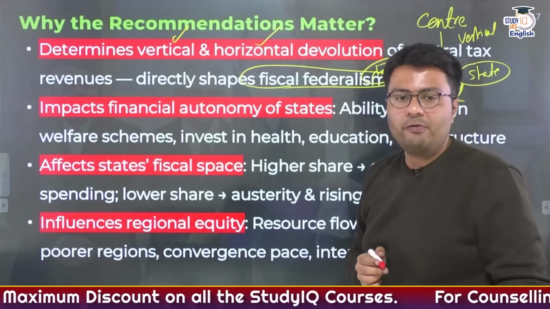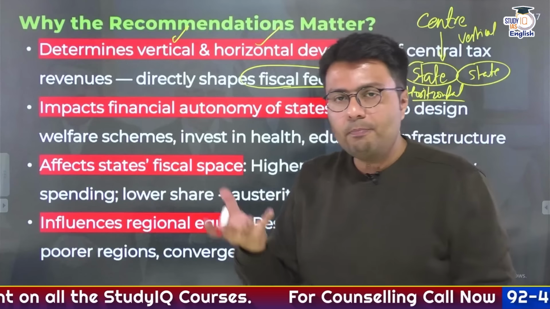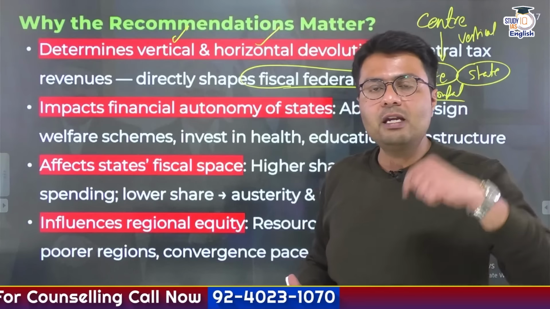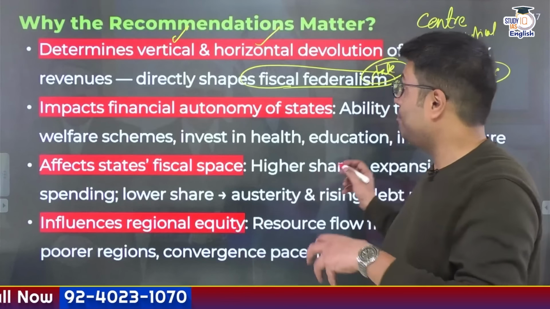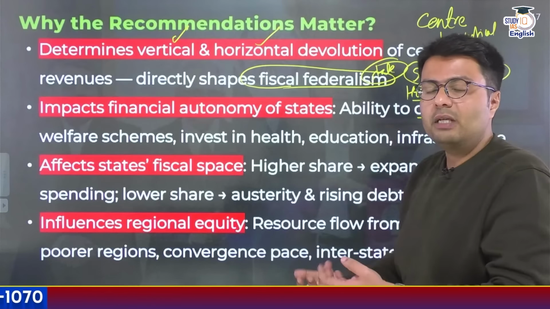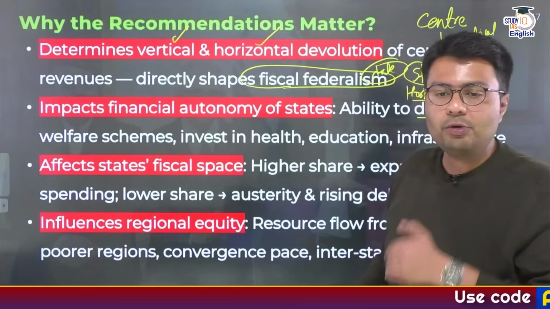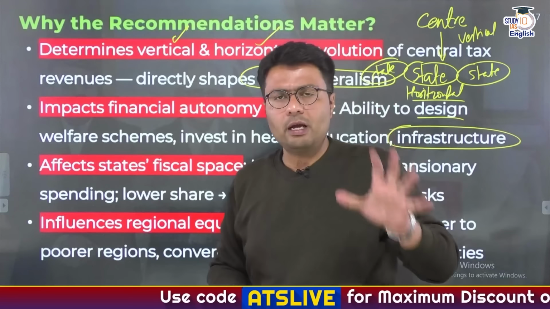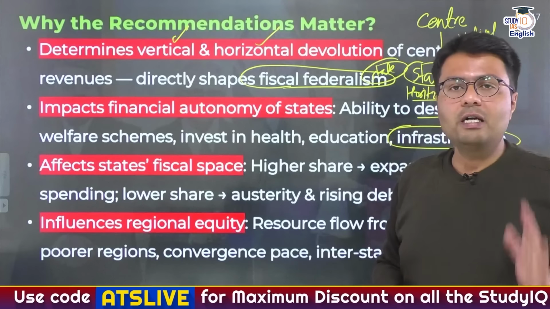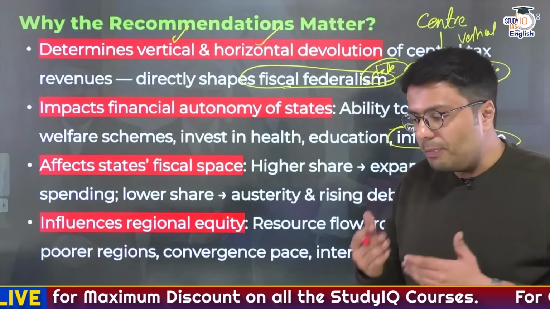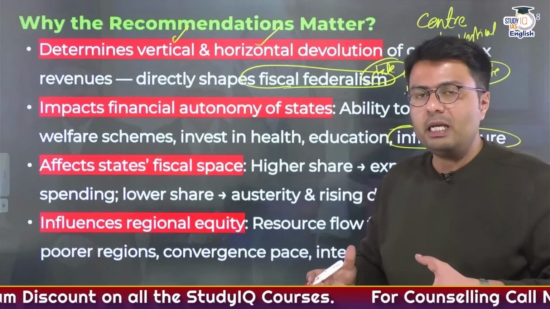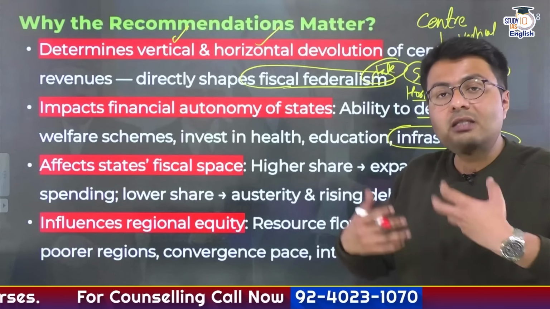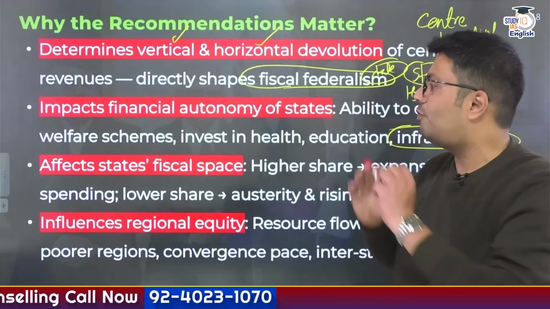shapes India's fiscal federalism. Similarly, by getting these funds from the central government, state governments use them for various financial obligations. For example, they design welfare schemes, invest in social sectors like health and education, and are also responsible for the creation of infrastructure, all of which is managed by the funds that they get from the central government. Similarly, depending on how much money is provided to the state government, this would determine how much money the state governments would have to spend on these kinds of obligations.